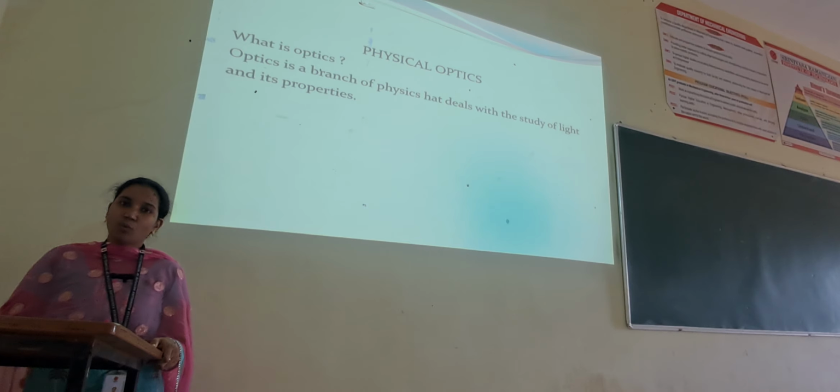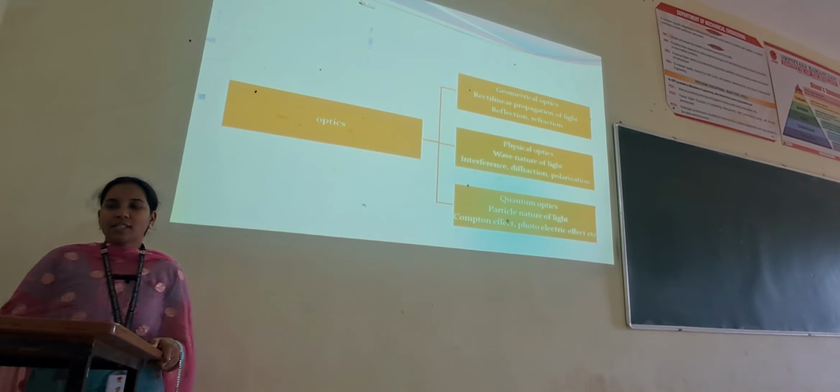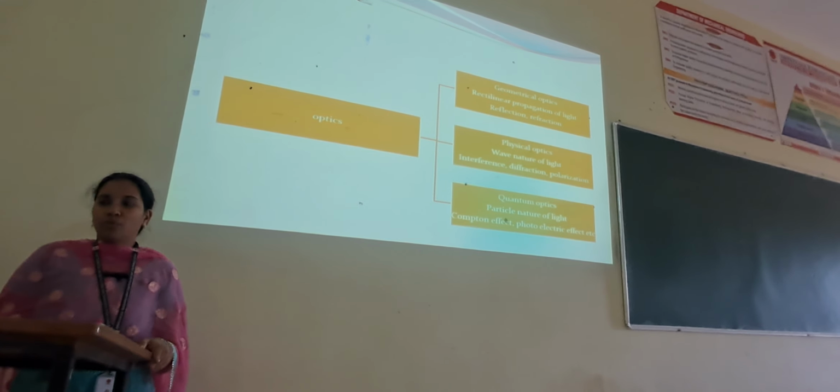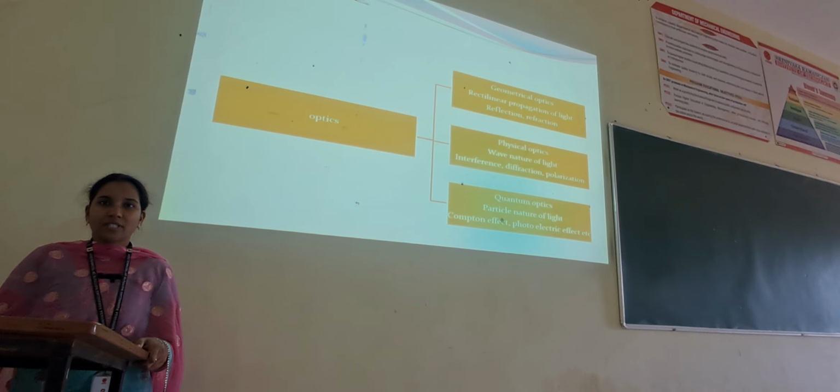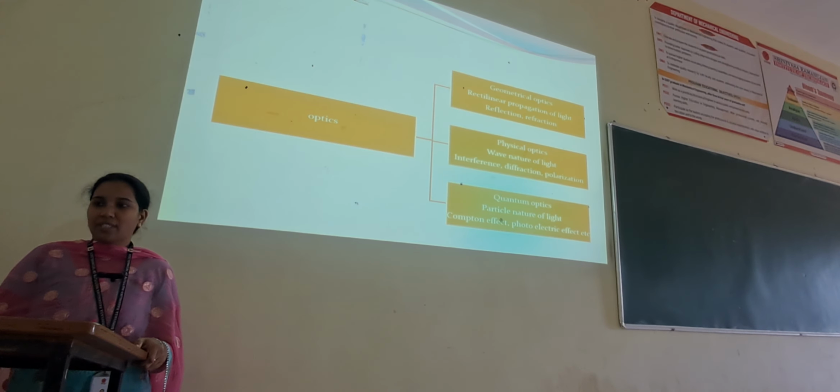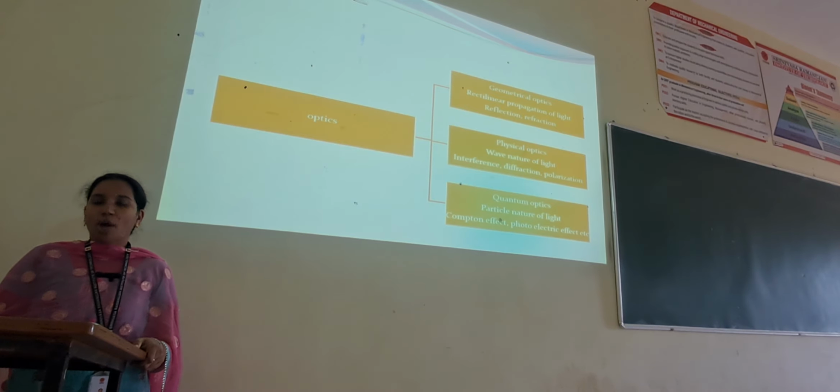So first of all, you should know what you mean by optics. Optics is a branch of physics that deals with the study of light and its properties. Optics is of three types: geometrical optics, physical optics and quantum optics. Geometrical optics includes rectilinear propagation of light, reflection and refraction. Physical optics includes the wave nature of light, interference, diffraction and polarization. Quantum optics has the particle nature of light, Compton effect, photoelectric effect, etc.